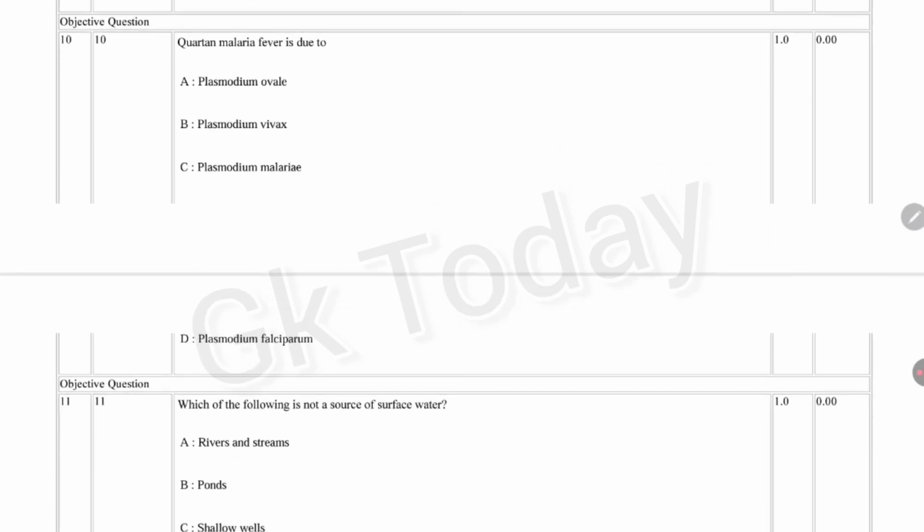Next question. Quartan malaria fever is due to: Plasmodium ovale, Plasmodium vivax, Plasmodium malariae, Plasmodium falciparum. Correct answer is Plasmodium malariae. Option C is the right answer.